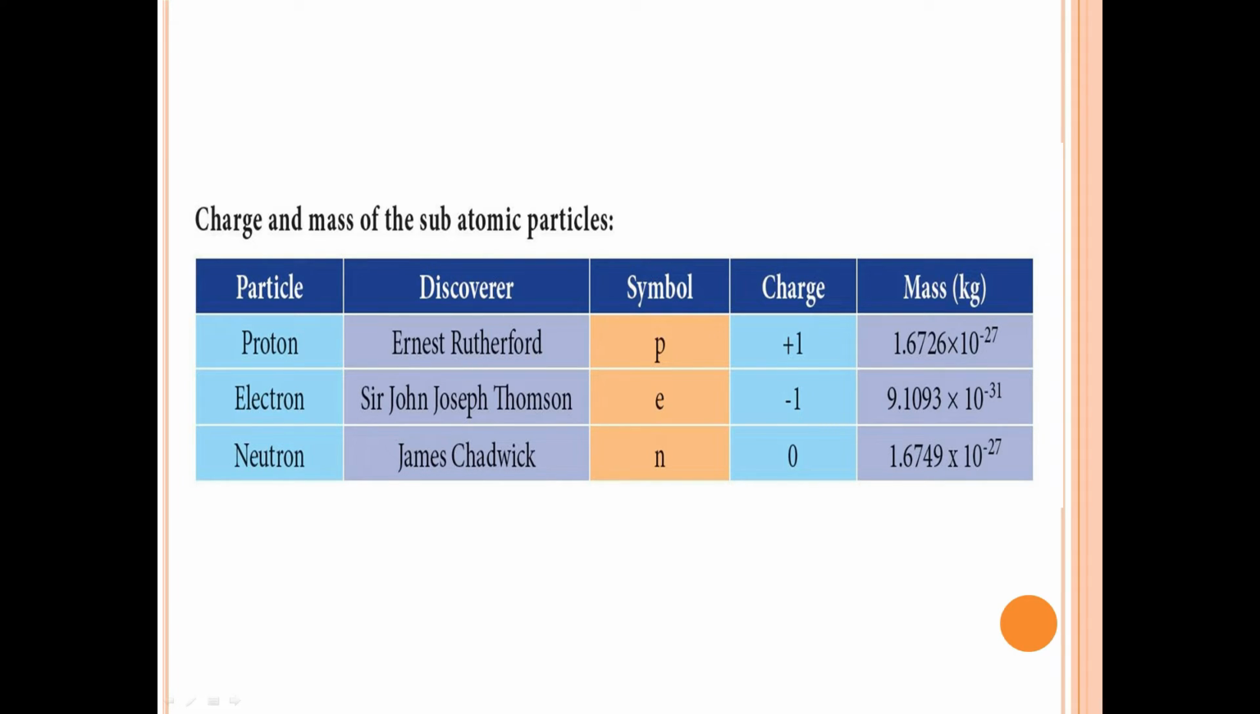It was discovered by Sir John Joseph Thomson and its symbolic representation is e, its charge value is -1 and its mass value is 9.1093 × 10^-31 kilogram. And the next particle is neutron. It was discovered by James Chadwick and its symbolic representation is small n, its charge value is 0 and its mass value is 1.6749 × 10^-27 kilograms.